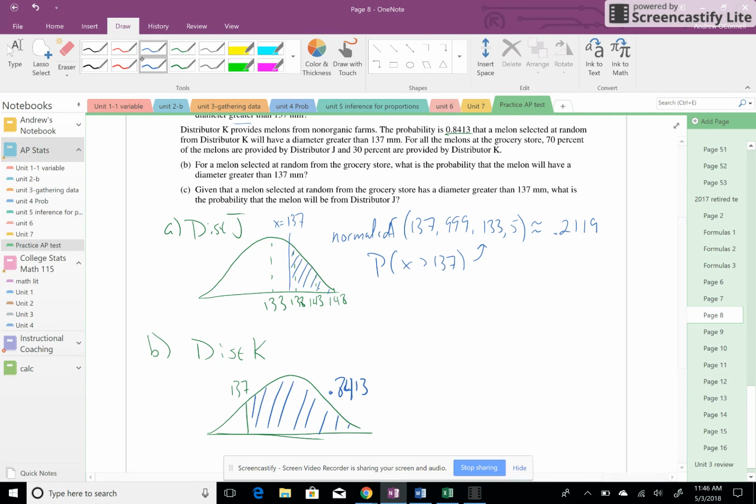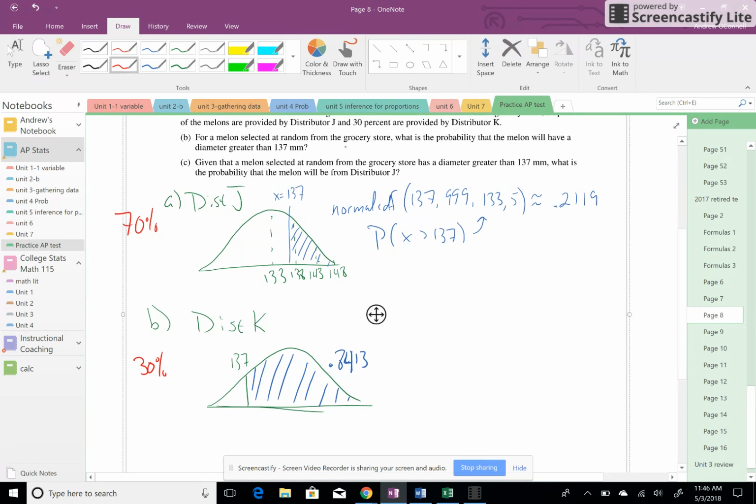We also know that this made up 30%. I'm sorry, distributor J was 30%. No, I read that wrong. Distributor J was 70%, and distributor K was 30%.